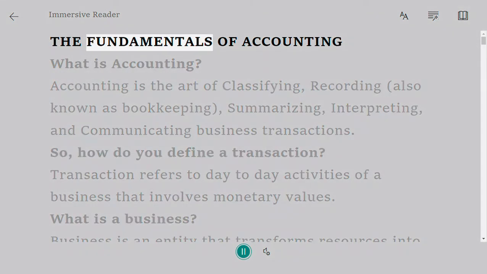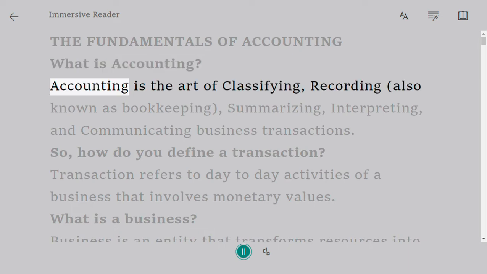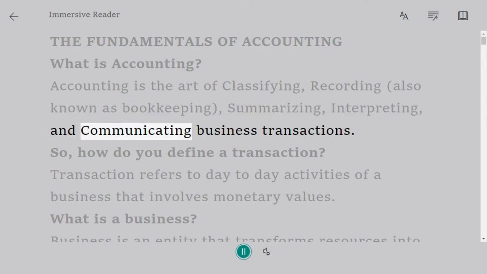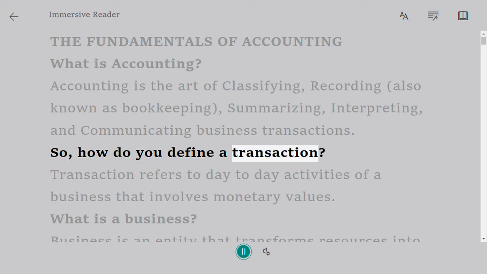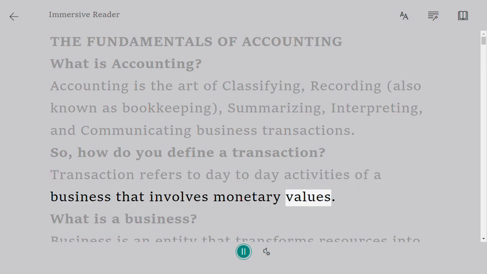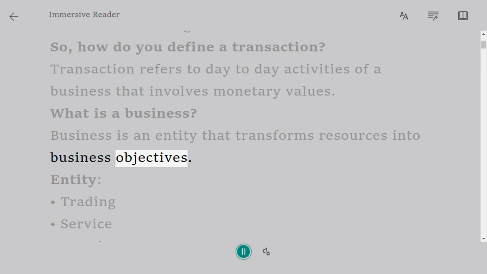The fundamentals of accounting. What is accounting? Accounting is the art of classifying, recording, also known as bookkeeping, summarizing, interpreting, and communicating business transactions. So, how do you define a transaction? Transaction refers to day-to-day activities of a business that involves monetary values. What is a business? Business is an entity that transforms resources into business objectives.